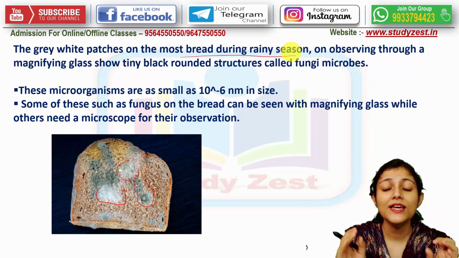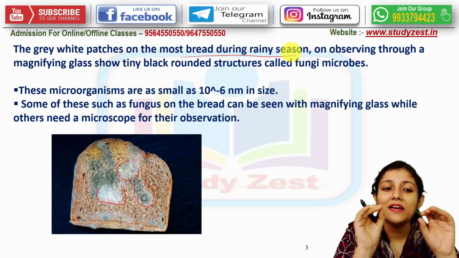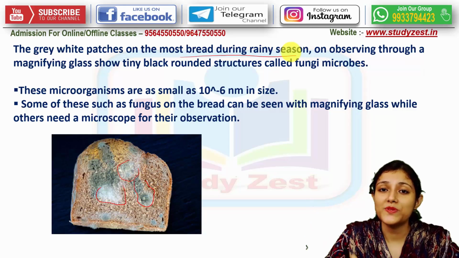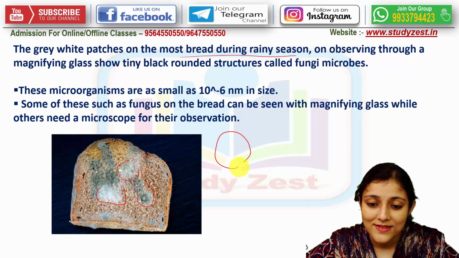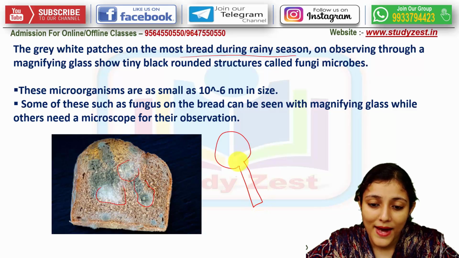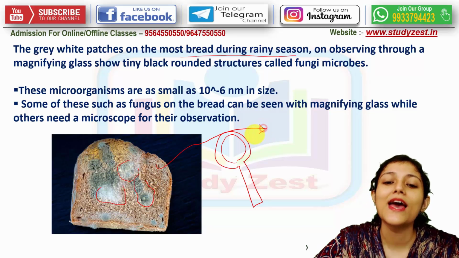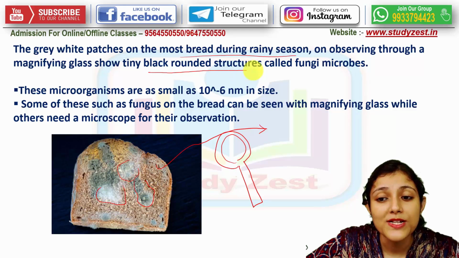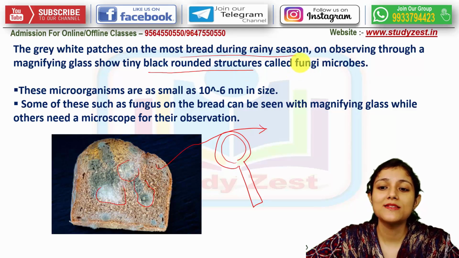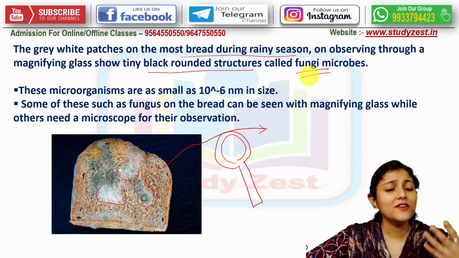So in that condition, if we keep the bread aside, then we will see gray white patches. And if we use the magnifying glass, then we will see that the microorganisms have grown here with their black tiny rounded structures, and these microorganisms are known as fungi microbes.